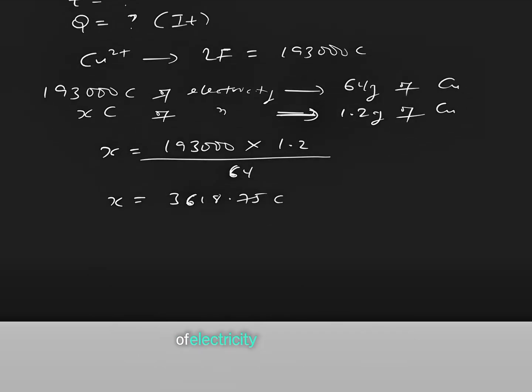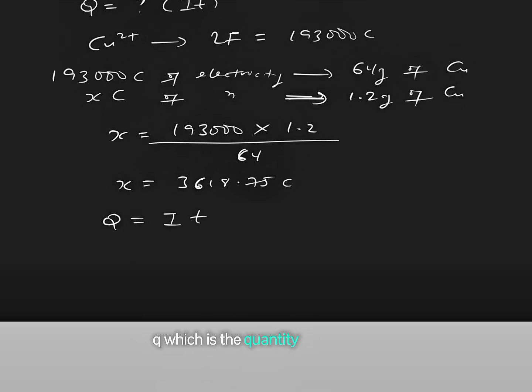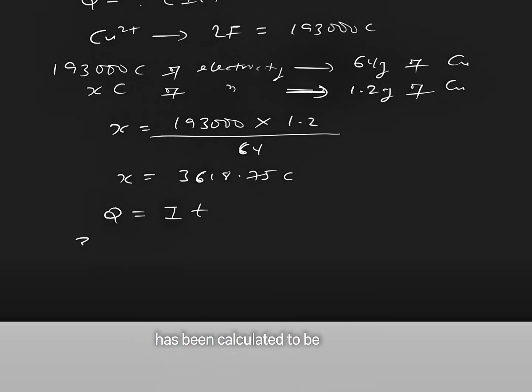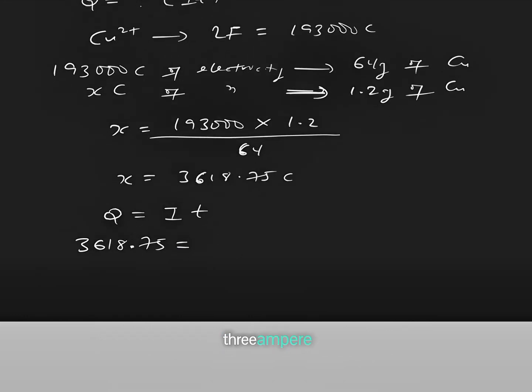of electricity. So now that we have gotten the quantity of electricity that was passed through the electrolyte, we can go back to the formula Q equal to IT. Q, the quantity of electricity, has been calculated to be 3,618.75, then equal to, in the question we are given the current to be what? 3 ampere, times the time taken, which is what we were asked to calculate.